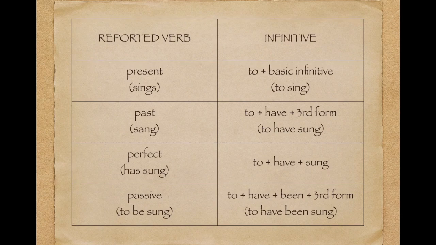And if it's passive, so maybe we were saying people said the song was sung. That would be a passive verb. So was sung, I typed to be here, but then we would say to have been sung. So you can see that if it's a passive or a perfect verb, it's going to be a little more complicated. The first two are the ones you're going to run into the most. Present just becomes present infinitive, to plus the verb. Past becomes the past infinitive, to plus have plus third form of the verb.